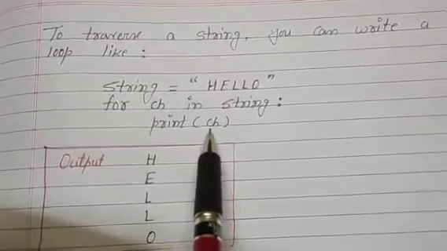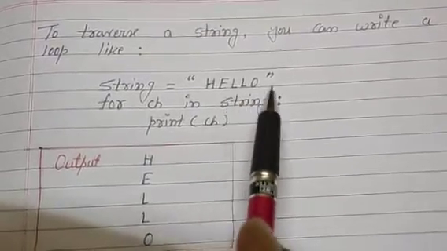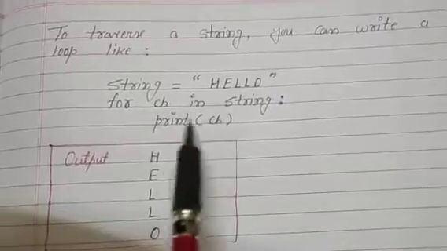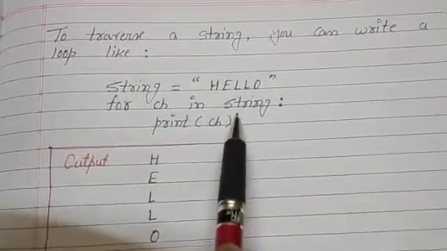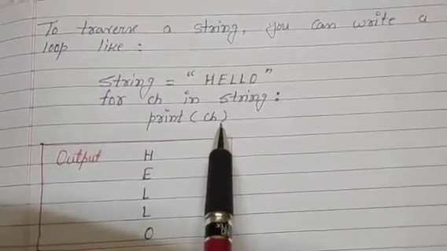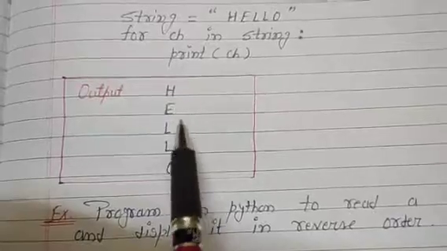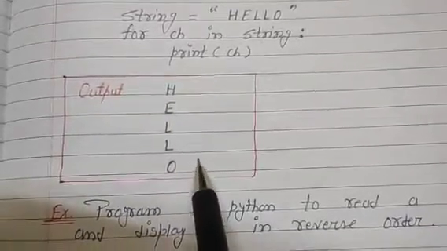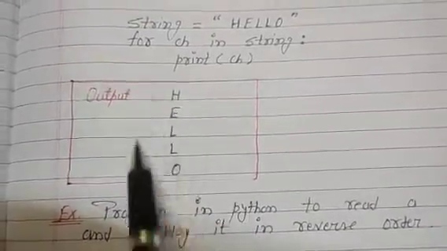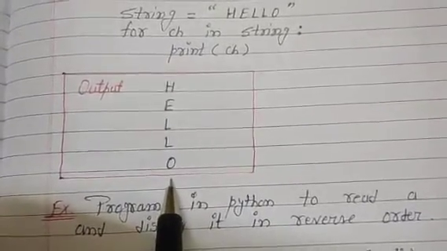This variable prints one character from the string in the forward direction, so until the loop is over, each character is displayed. The output of the code is H E L L O. Each character is accessed one by one until the string is over.